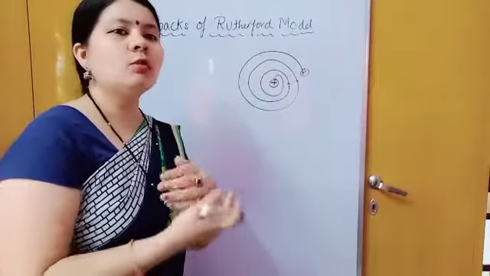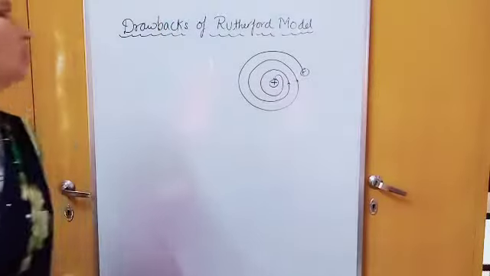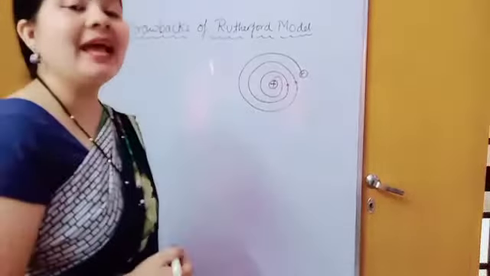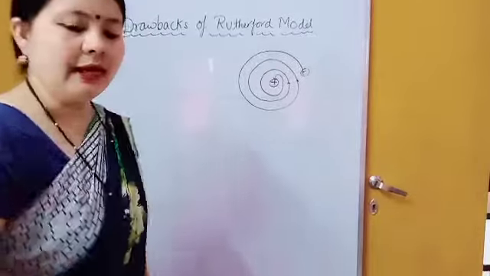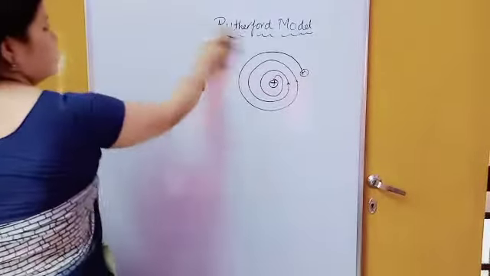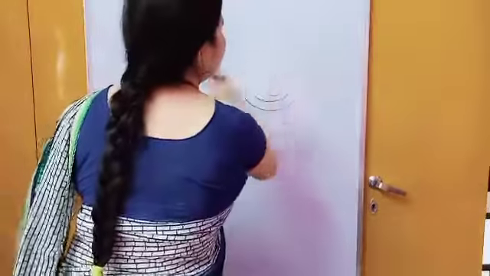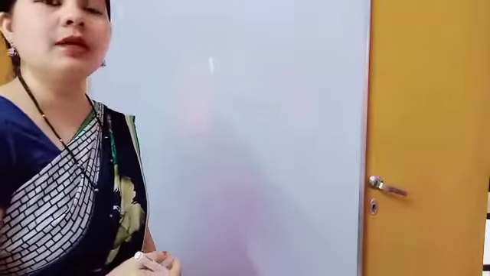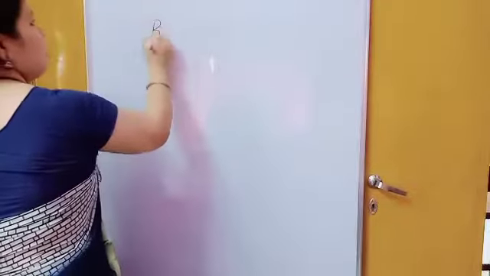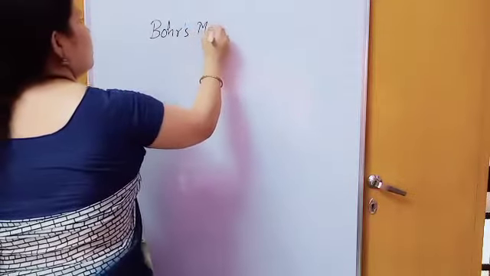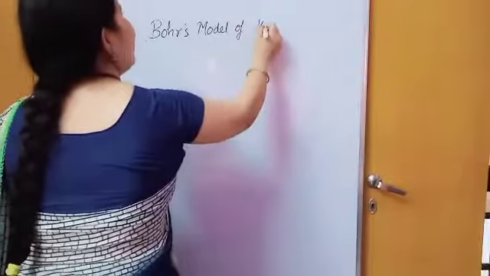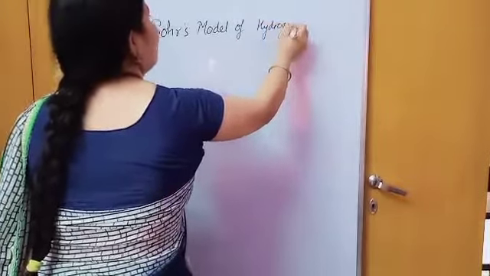So we have another model given by Niels Bohr, and that is the Bohr model of hydrogen and hydrogen-like atoms, or simply the Bohr model of hydrogen atom. After the drawbacks of the Rutherford model, this model was based on Planck quantum theory. Why am I writing hydrogen atom?